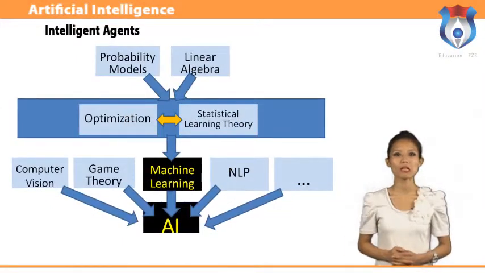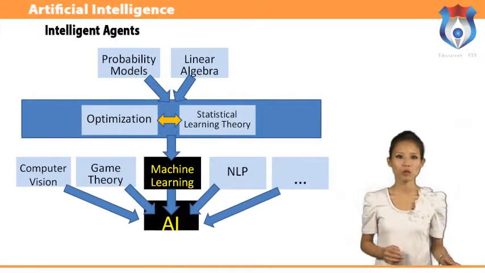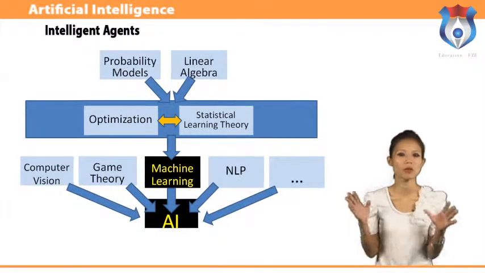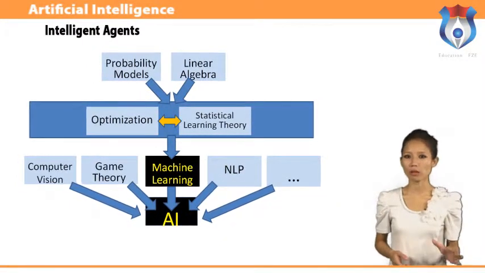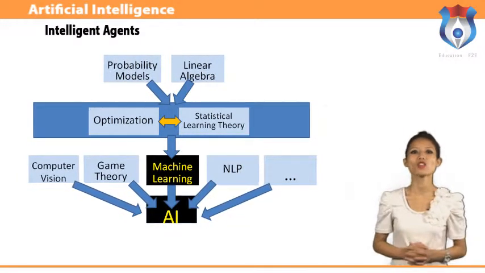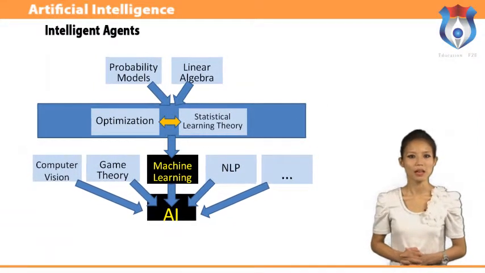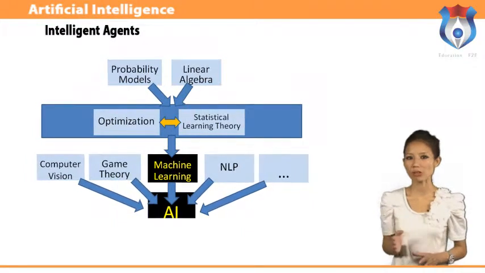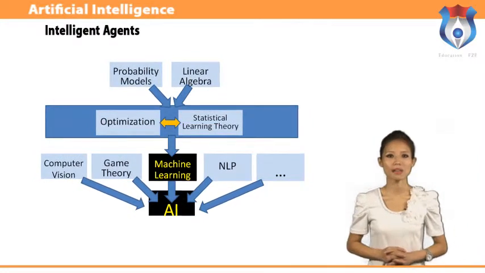Turing's test deliberately avoided direct physical interaction between the interrogator and the computer, because physical simulation of a person is unnecessary for intelligence. The Turing test includes a video signal so that the interrogator can test the subject's perceptual abilities, as well as the opportunity for the interrogator to pass physical objects through the hatch.